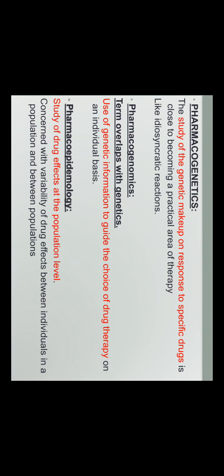Pharmacoepidemiology. It is the study of drug effect at the population level. The upper one was pharmacogenetics, which was the study of drugs at the genetic level, while pharmacoepidemiology means the study of drugs at the population level. It is concerned with variability of drug effect between individuals in a population and between populations.